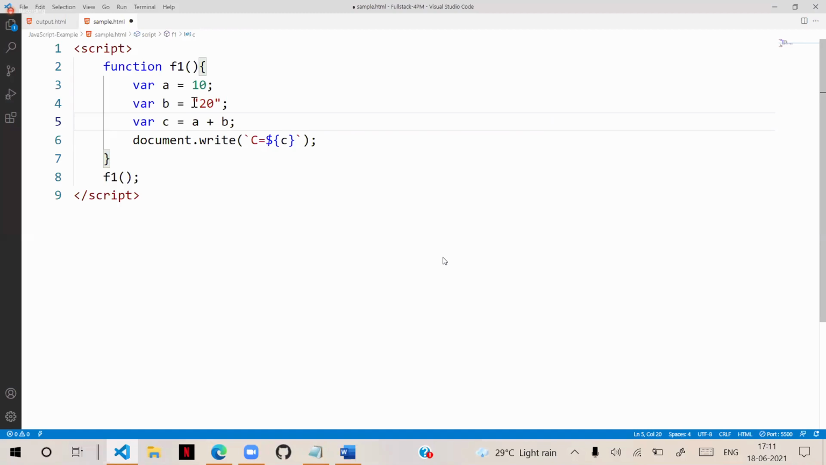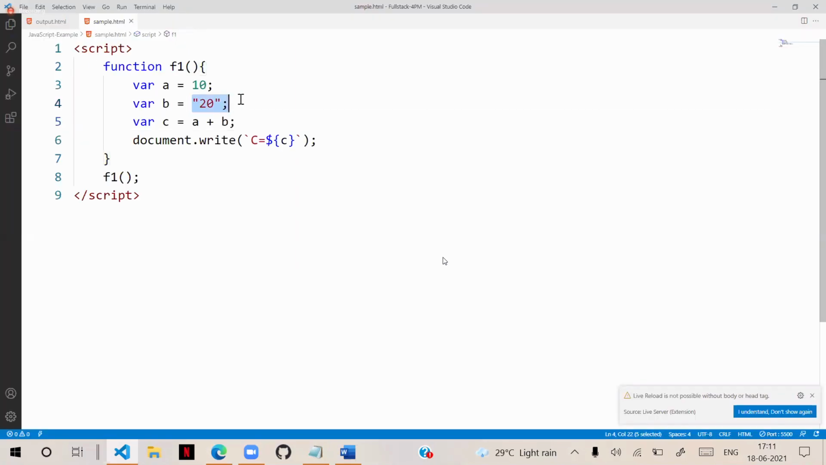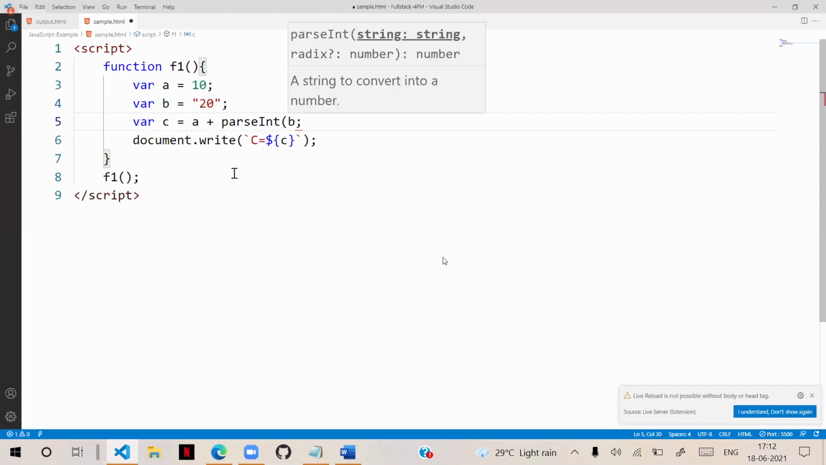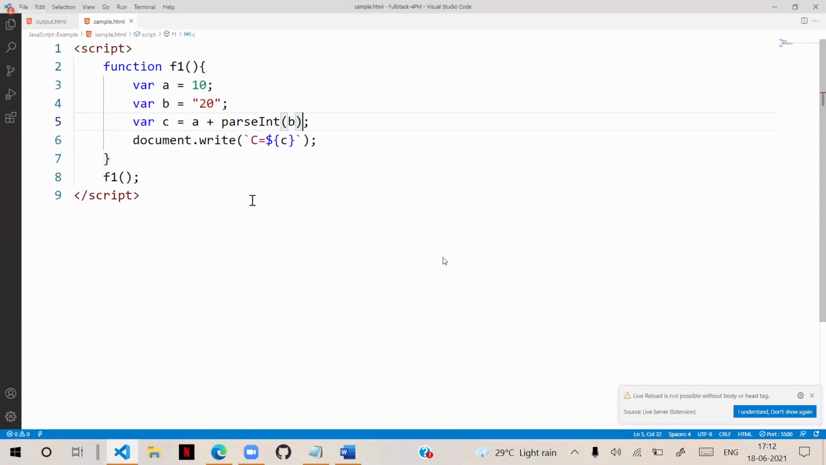Now, suppose I am writing like this. I need to convert this 20 into number. Then what we have to do is write parseInt here, to convert this B into number and return it. So then what will be the result now? It will convert into number. Good. So the result will be now 30. And you can see that the result is 30.